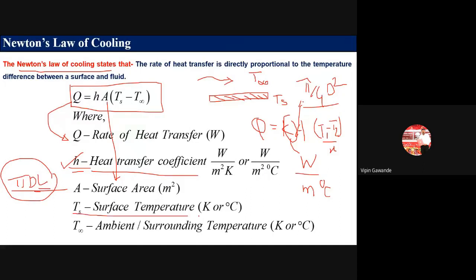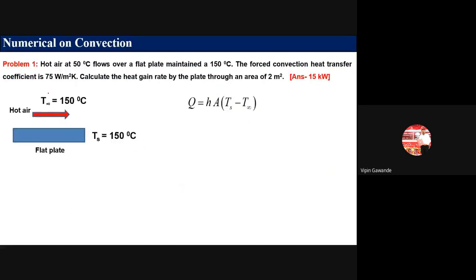Now Ts is the surface temperature. It may be in Kelvin or degree Celsius, and T infinity is the surrounding temperature. We have solved some problems on convection also. Here we have a flat plate maintained at 150 degrees Celsius. So the plate temperature is Ts, and the hot air temperature, T infinity, is 50 degrees Celsius. We have to calculate the heat gain.